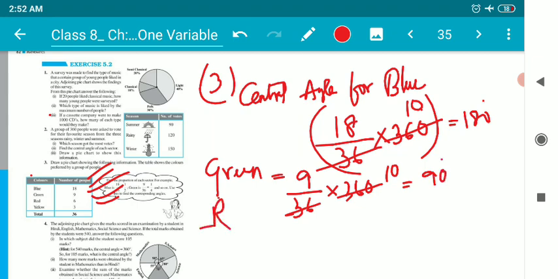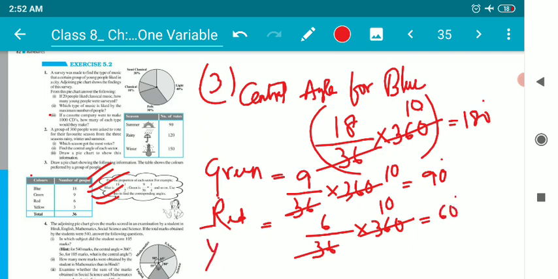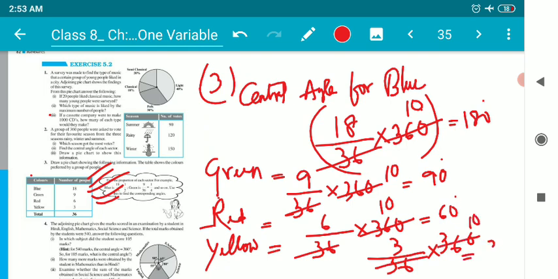Next one is red. Red is liked by 6 people out of 36 into 360. Cancelling it, it will be 60 degree. Next is yellow. Yellow will be 3 out of 36 into 360. Cancelling it, it will be 30 degree.